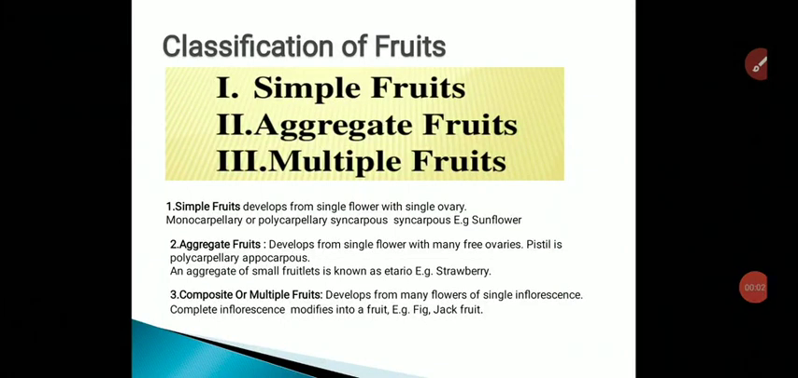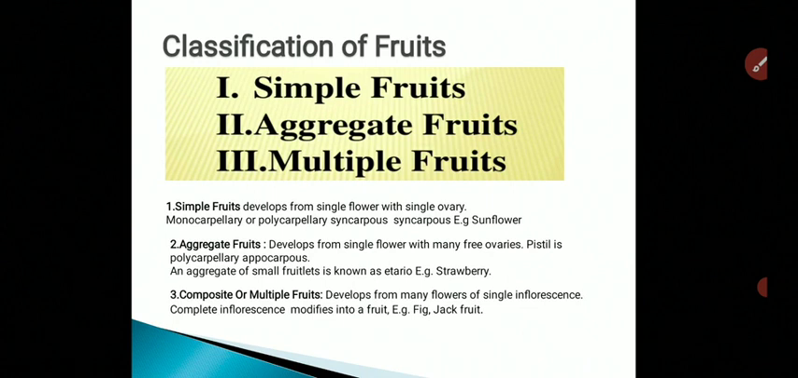In the previous video we discussed what is meant by fruit, what the different parts of a fruit are, and how a fruit is formed. On the basis of the number of flowers involved in the formation of fruit, fruits are classified into three types: simple fruit, aggregate fruit, and multiple fruit. Now in this video we are going to discuss in detail simple fruits.